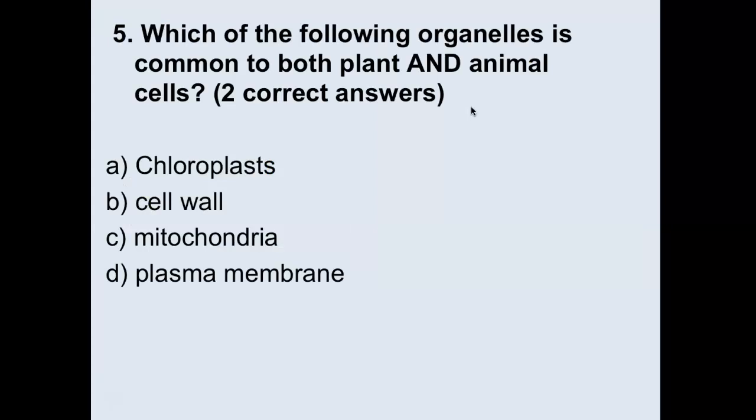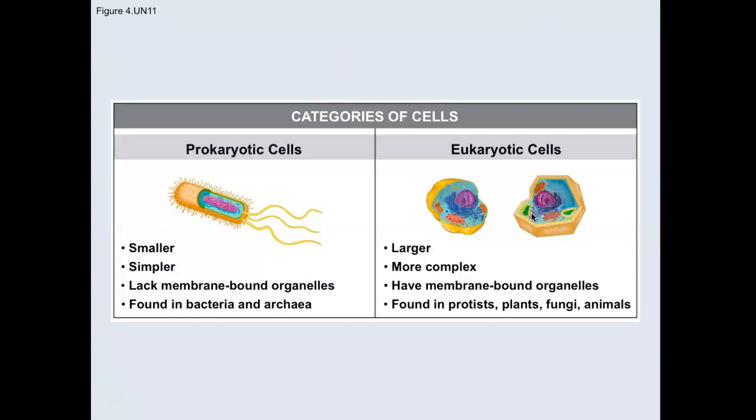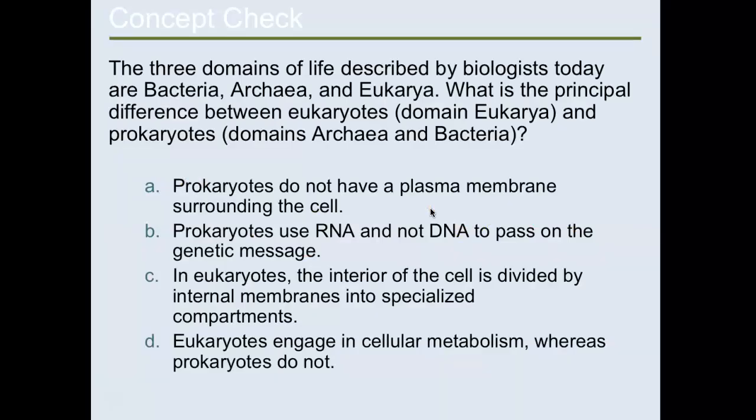Let's answer this question. Go ahead and pause it. All right, so which organelles are common to both plants and animals? And it would be mitochondria, C, and plasma membrane, D. Okay, so I should have moved this slide up. This is the difference between prokaryotic and eukaryotic cells. Go ahead and read this question. I'll go ahead and pause it. The answer is C. In eukaryotes, the interior of the cell is divided by internal membranes into specialized compartments.